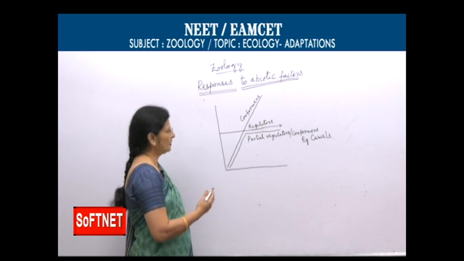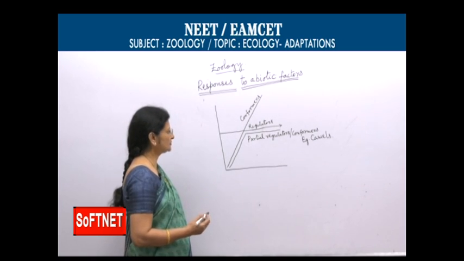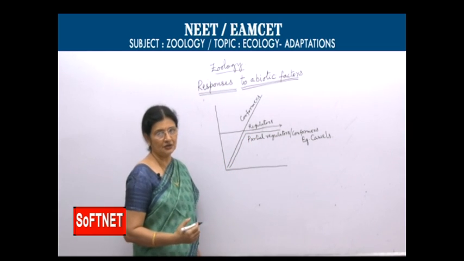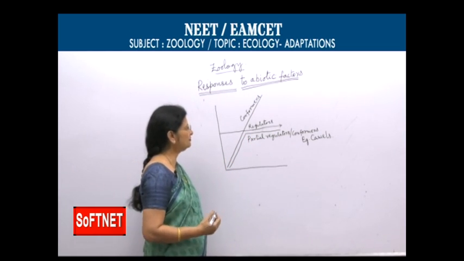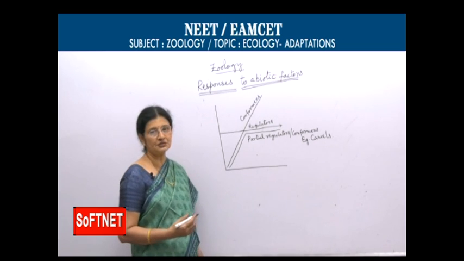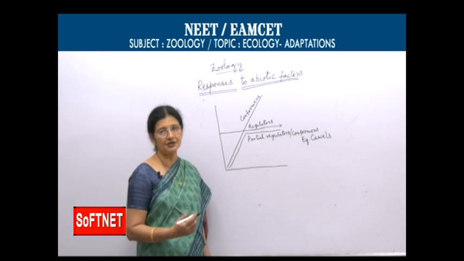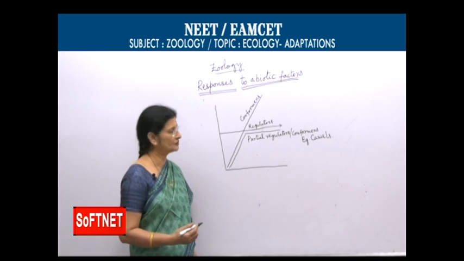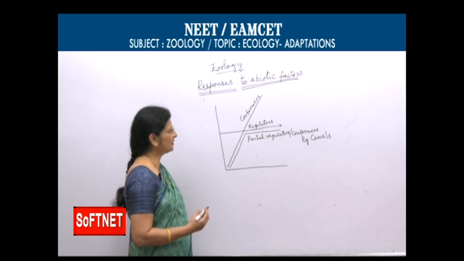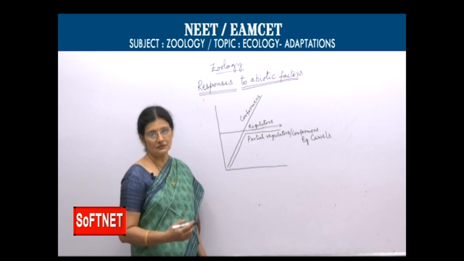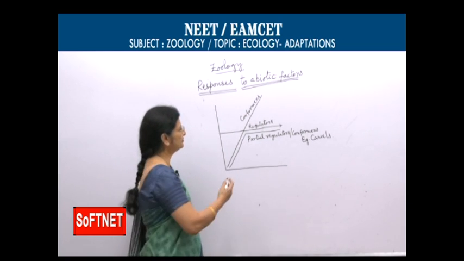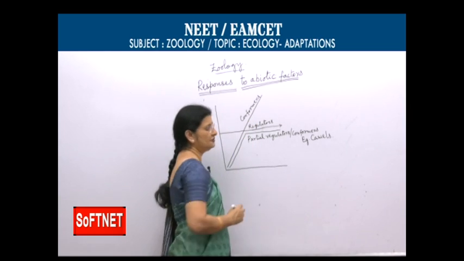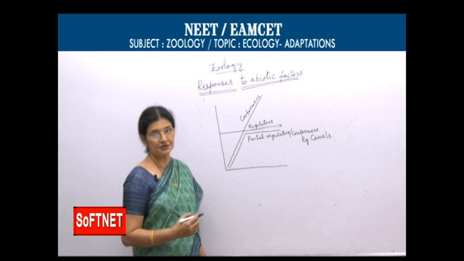Here, one question arises: when regulators are highly successful, why not conformers? Why did these conformers not undergo evolution and change into regulators? We have to think about this, and the explanation is that not all conformers can regulate.